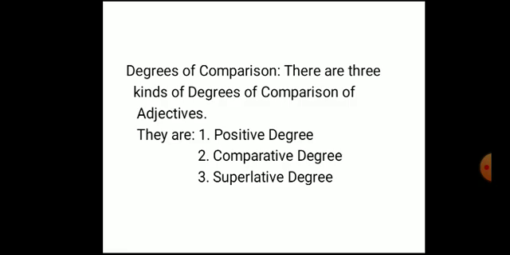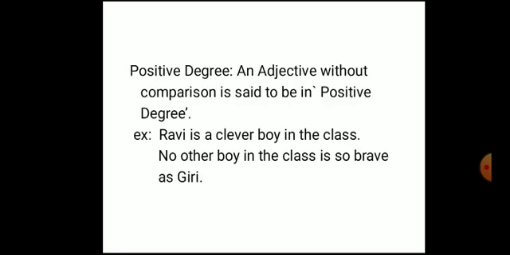How many kinds of degrees of comparison are there? Three. First one positive degree, second one comparative degree, and third one is superlative degree. Let's know individually what positive degree is, what comparative degree is, what superlative degree is. Right. So let's go to the next slide. What is a positive degree? An adjective without comparison is said to be in positive degree.